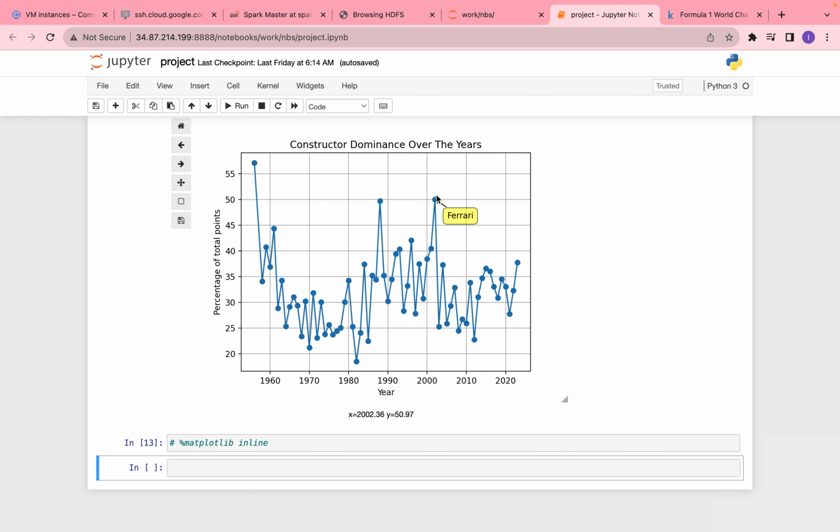With this, we can see that these analyses all play a role in assisting the FIA and the team principals in making better informed, data-driven decisions for the